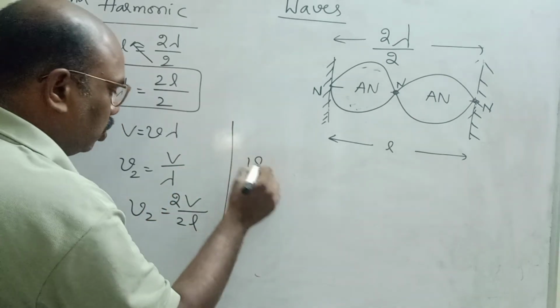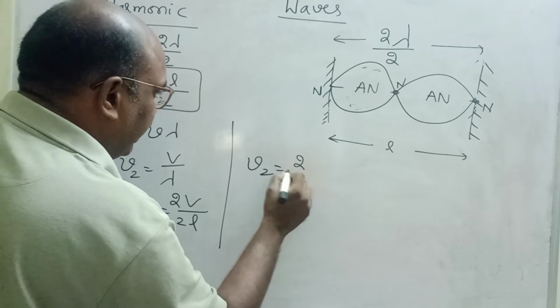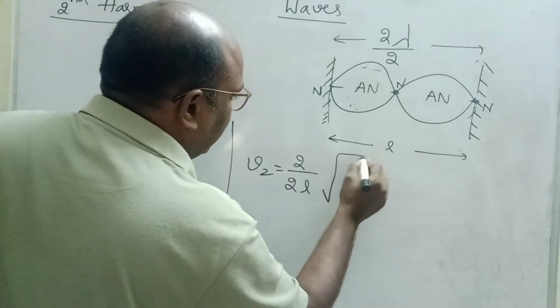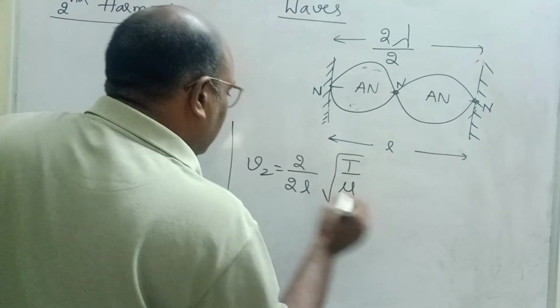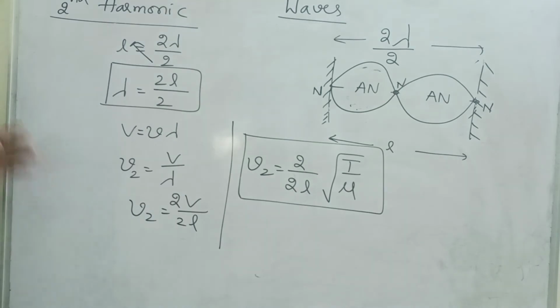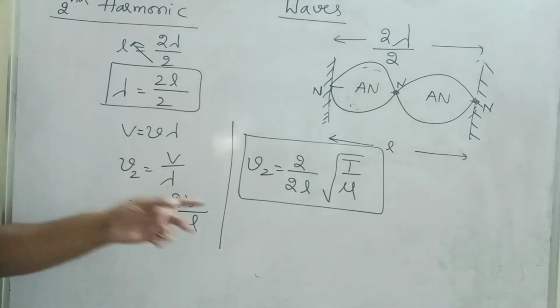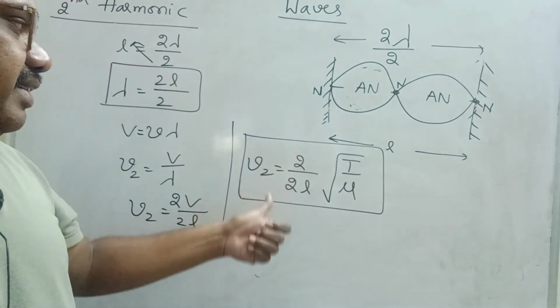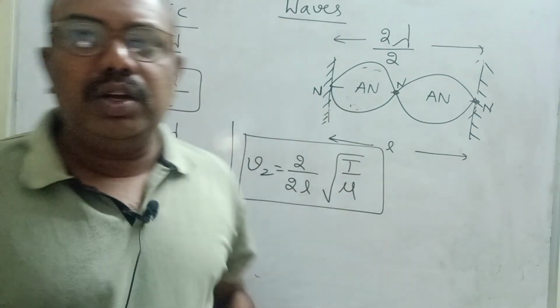Now nu 2 is equal to 2 by 2L into under root T by mu, since v is equal to under root T by mu. This is the second harmonic frequency, where two loops are produced. Second frequency is equal to 2 by 2L into under root T by mu.